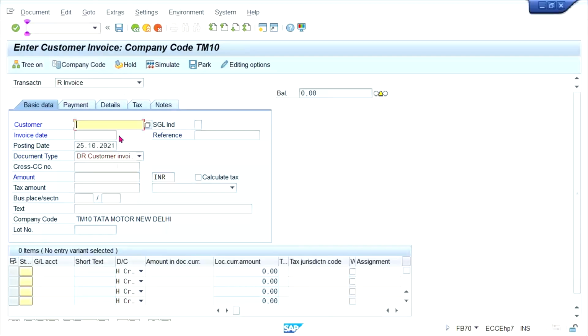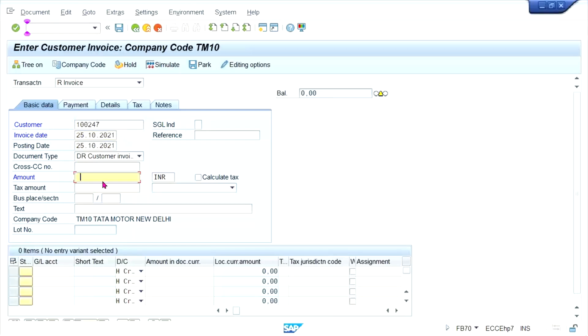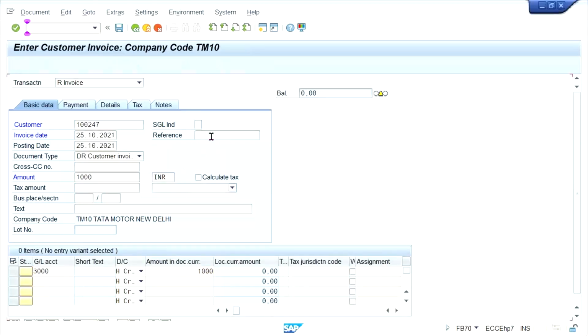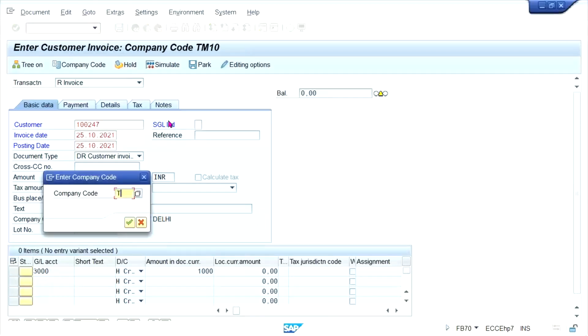Once again, FB70. Press enter. Now what is happening, guys? The company code was supposed to be changed.